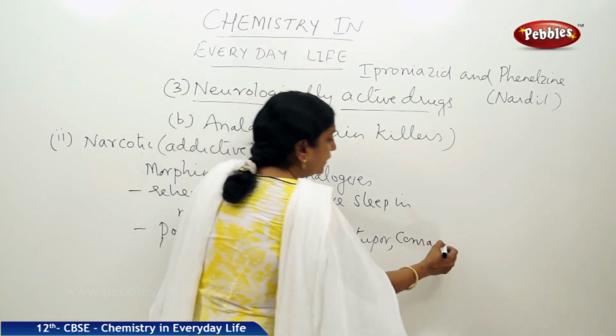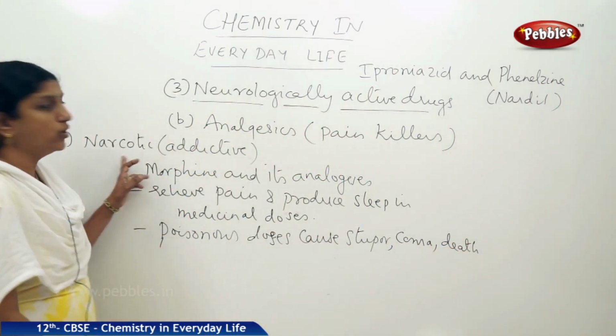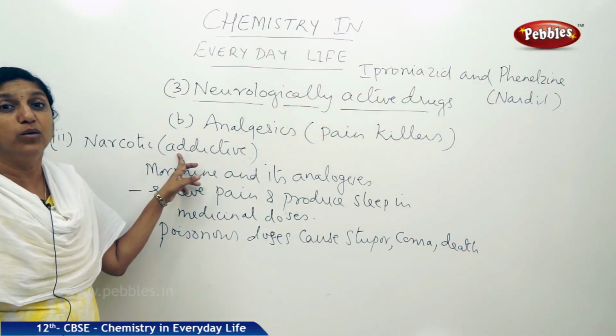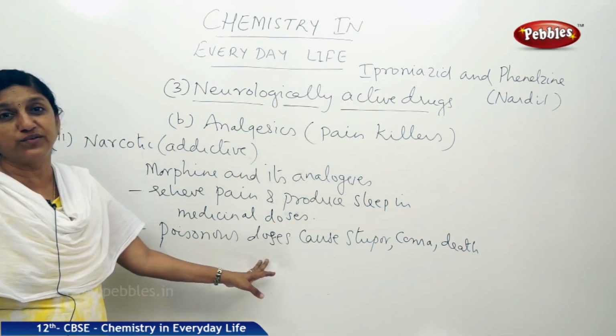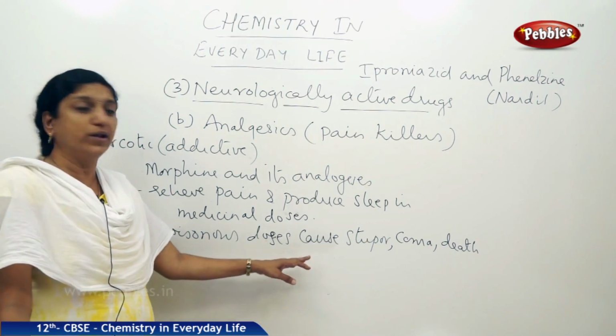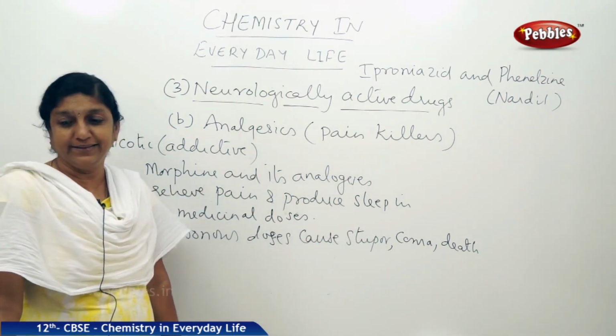or ultimately it can also lead to death if these narcotic drugs are taken in more than the prescribed amount. Those are called poisonous doses. So, poisonous doses of narcotic drugs lead to stupor, coma, or ultimately death, right.